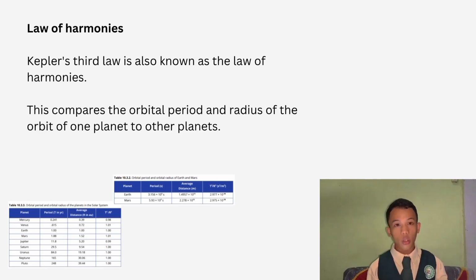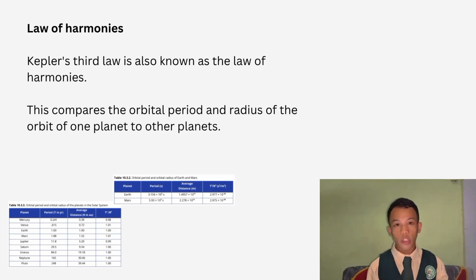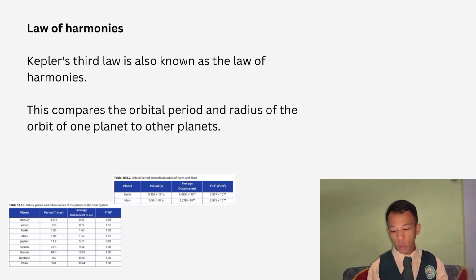The second law, or law of equal areas, states that an imaginary line from the center of the Sun to the planet sweeps out equal areas within equal time intervals. And the third law, or law of harmonies, states that the ratio of the squares of the periods between any two planets will always be equal to the ratio of the cubes of their distances from the Sun.